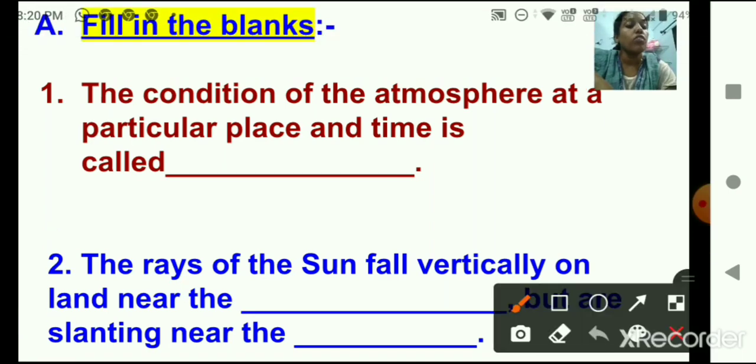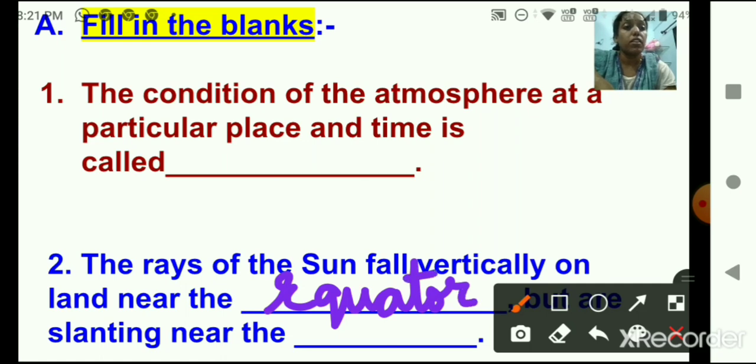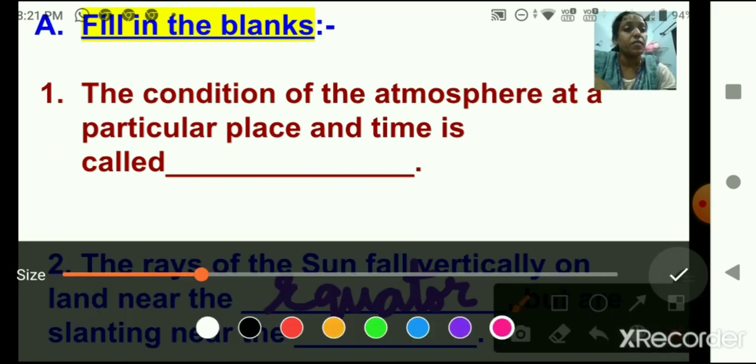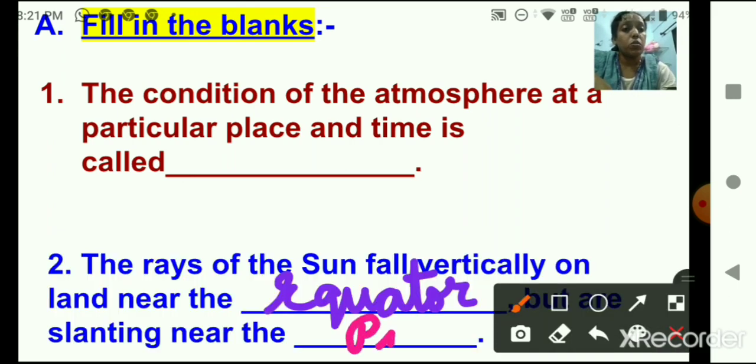The rays of the sun fall vertically on the land near the equator, E-Q-U-A-T-O-R. Write down the spelling correctly. But are slanting near the poles. P-O-L-E-S. Poles. Write E and P capital. Done? Okay.